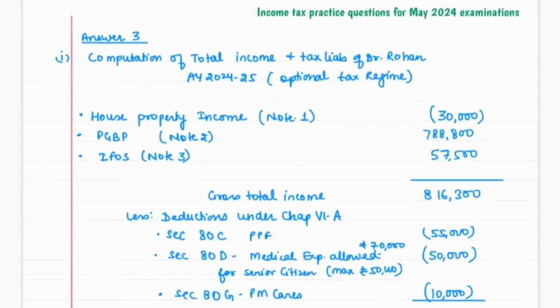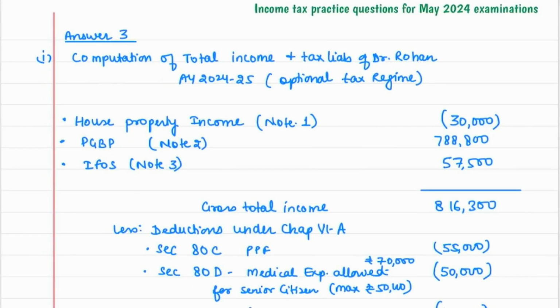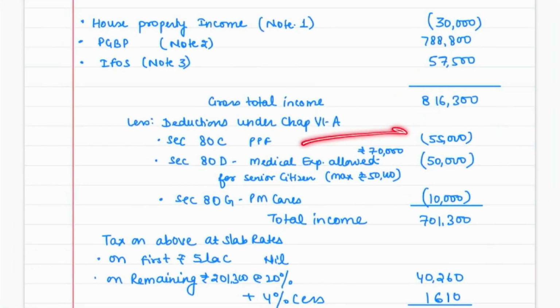Now our main answer. So here you have to compute your income and tax liability of Dr. Rohan as per optional tax regime. So we have created all these working notes. Note 1, house property, PGBP, IFOS. Gross total income comes to this much. 80C is okay. 55,000 is PPF.